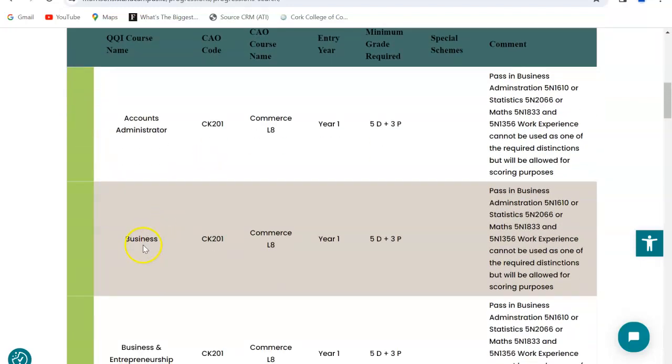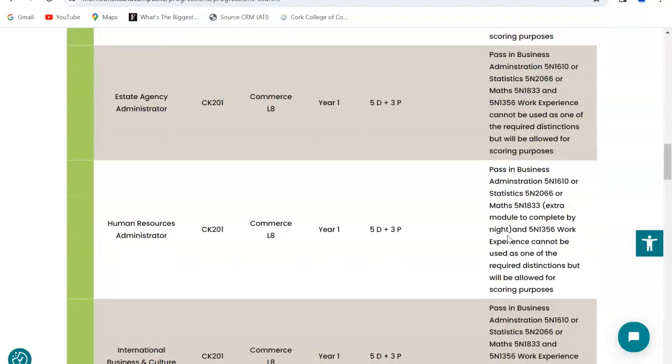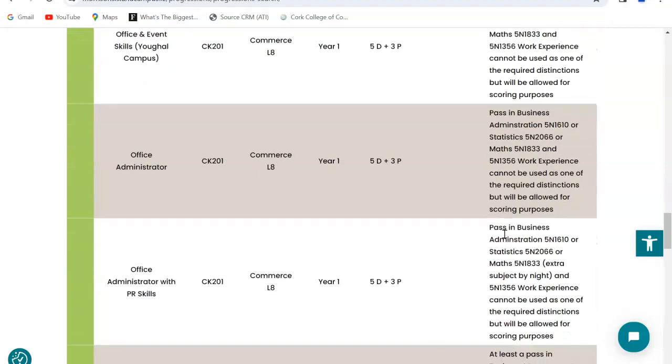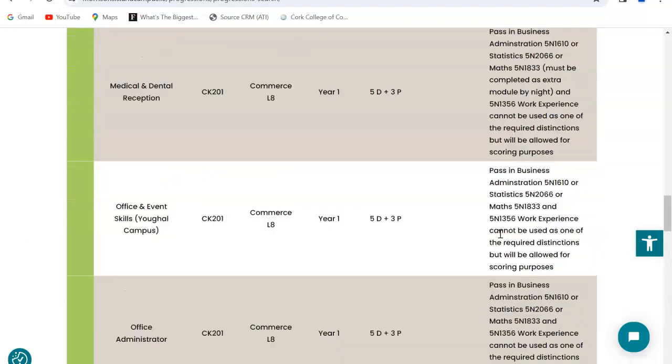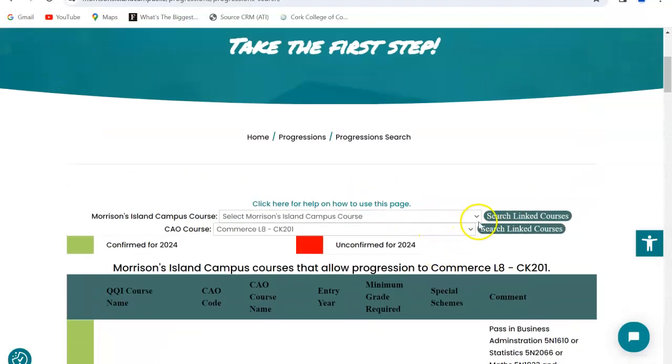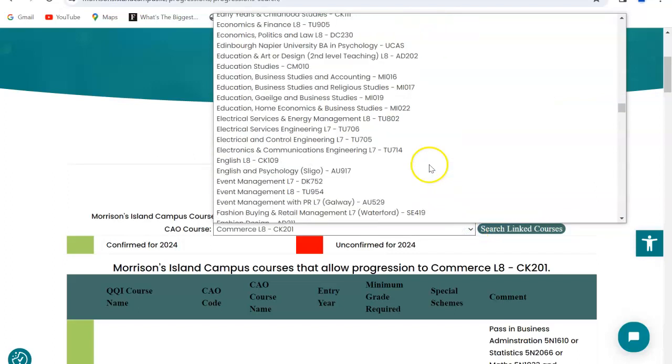So as a first example, we look at business in the City campus. You would require, to get into year 1 in commerce, to achieve at least 5 distinctions. That's the minimum grade required. But there are specific requirements as well. UCC insists that you have a pass in business admin, or stats or maths, one of the 3 of those. And in looking at the 5 distinctions, work experience cannot be one of the distinctions. So that shows the range of variety of courses that you could choose, and each one would allow you advanced entry to commerce in UCC.